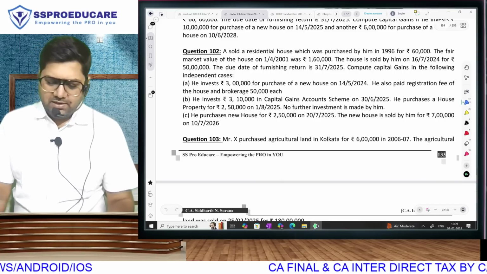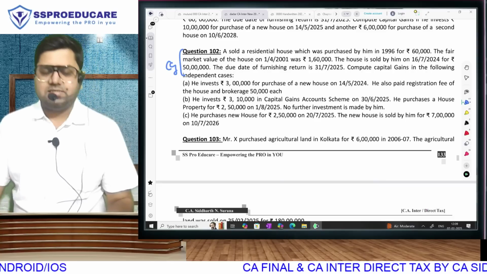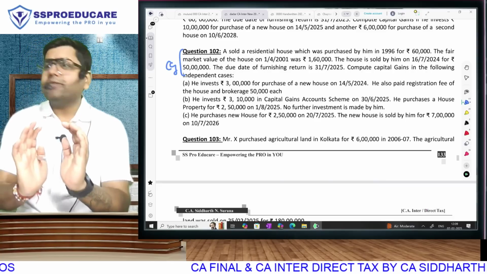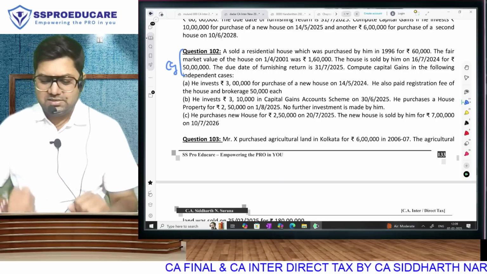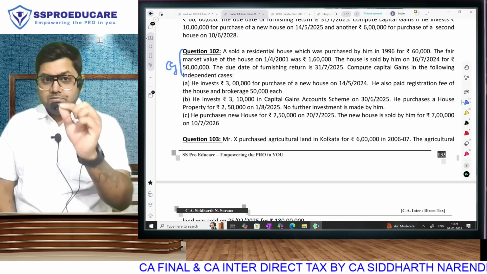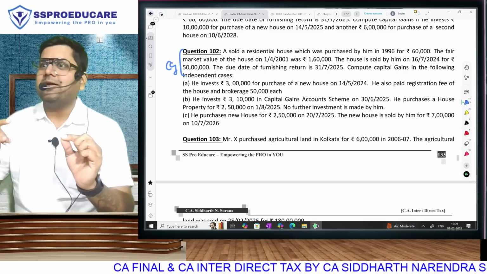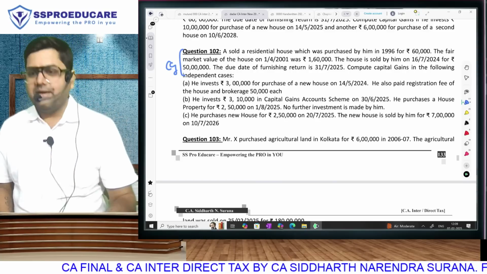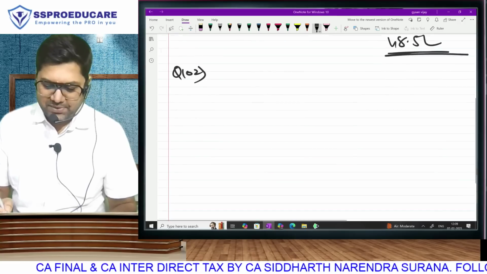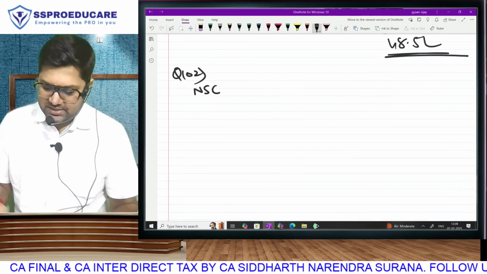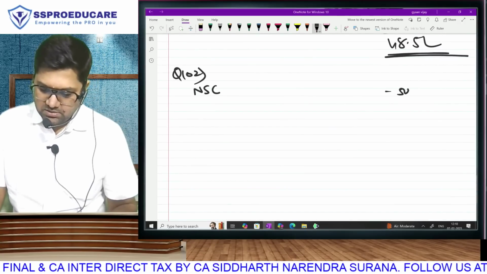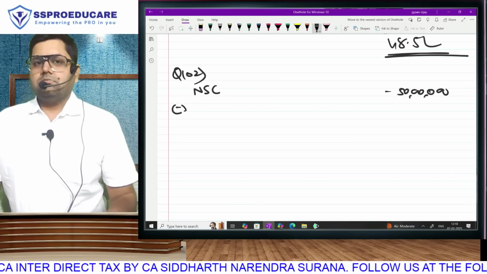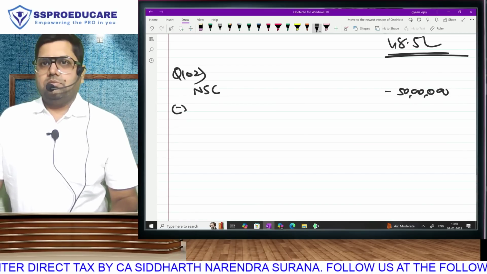So once again, typically what is happening in this paragraph, your capital gain is arising. Once that capital gain has arisen, you are making investment. As far as computation of gain is concerned, we have solved so many questions that this much part you will have to solve on your own. But of course, the three investments are independent cases. So it is like three different questions. We will solve them one at a time. But do you realize still the capital gain part will remain same? So the net sale consideration is rupees 50 lakh minus long term, not in exception.